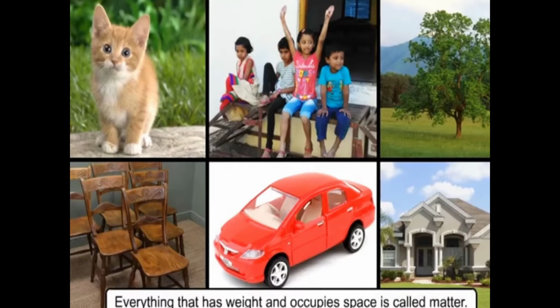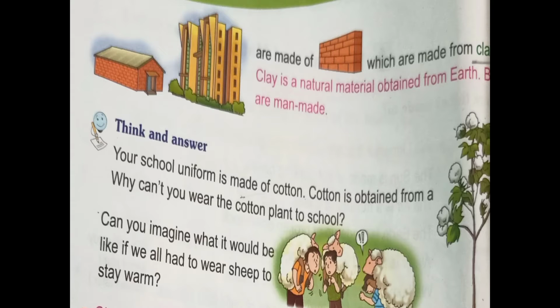Everything that has weight and also occupies space is called matter. Understood, children? Huts and buildings are made up of bricks, which are made of clay. Clay is a natural material obtained from earth. Bricks are man-made. Clay is a natural thing.